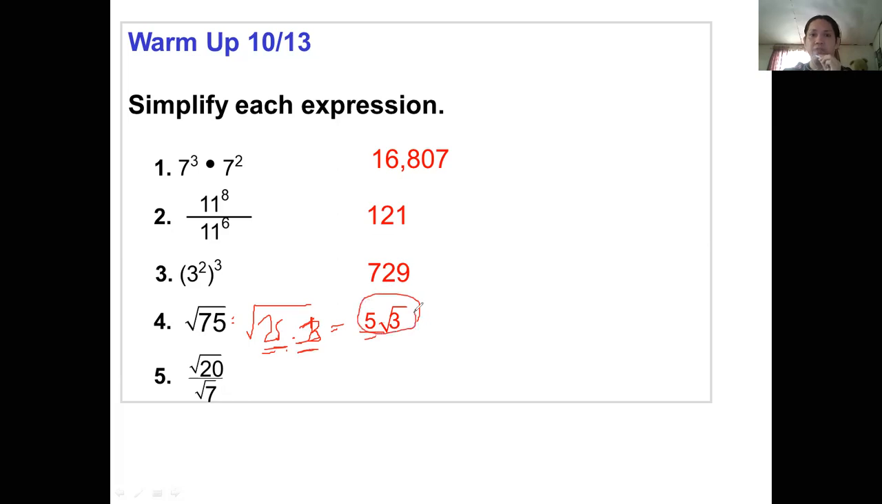That's why the answer is 5 square root of 3. Follow? Okay, I hope you do. And for number 5, that is 2 square root of 35 over 7.